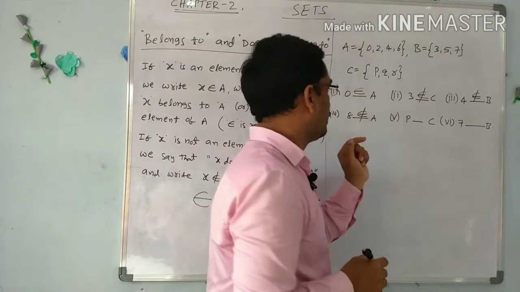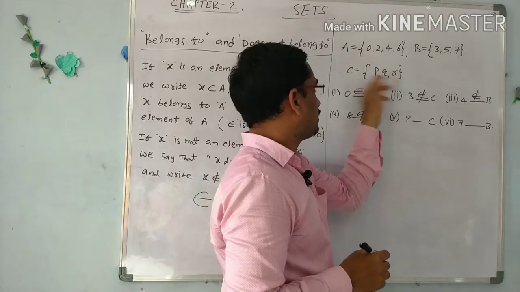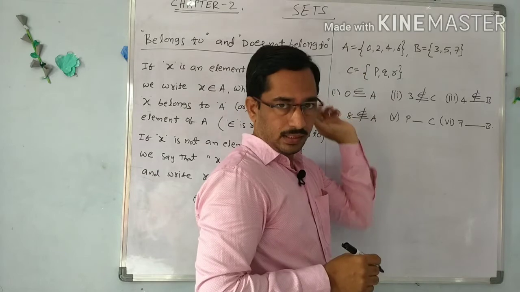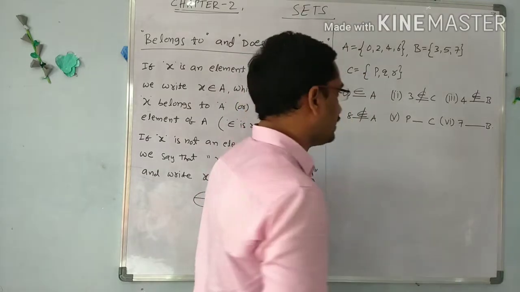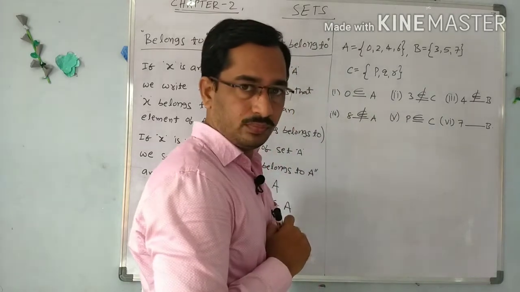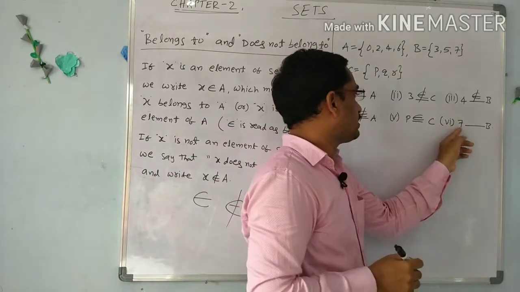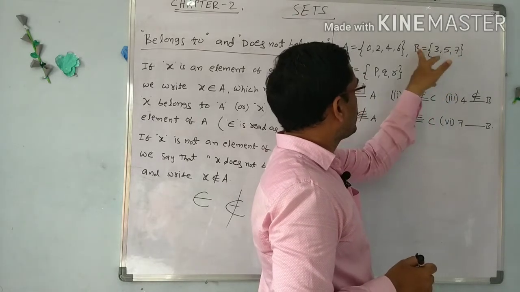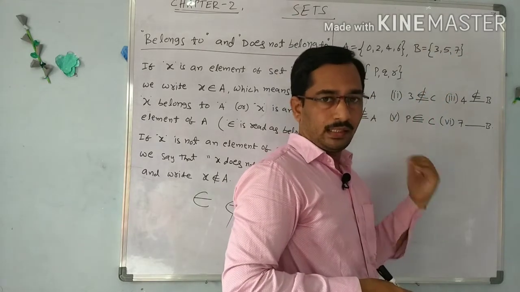Next, P is a letter and C contains the alphabets P, Q, R, so P is an element of set C. So we use the belongs to symbol. The last one, 7, is an element of set B, or B contains the element 7.